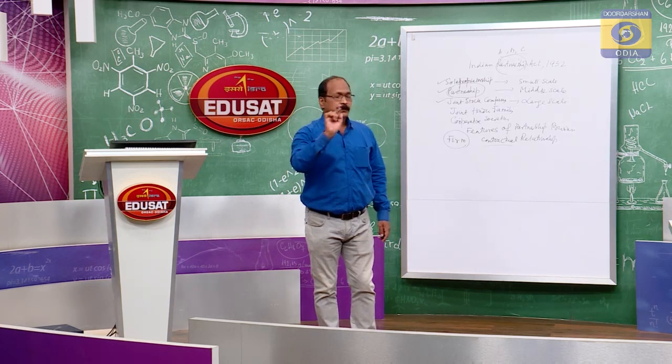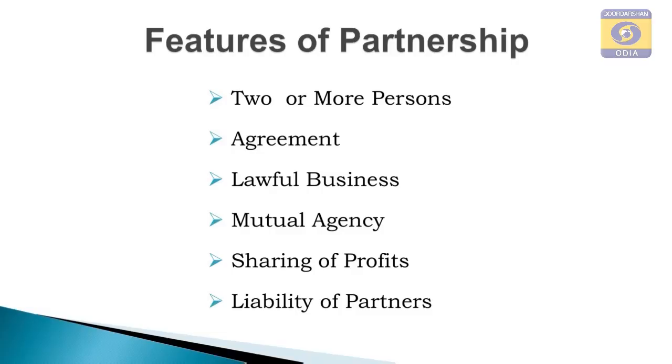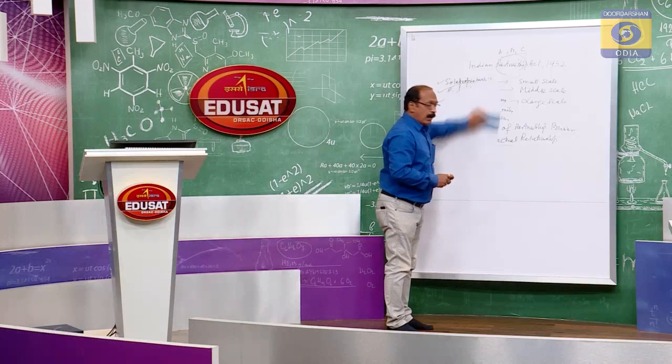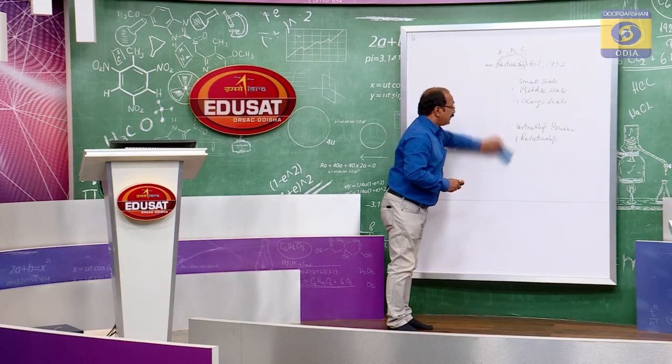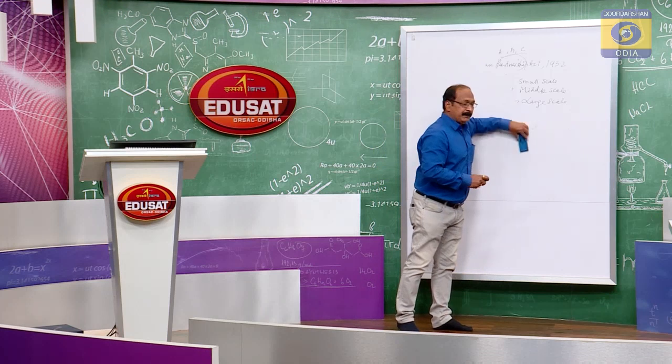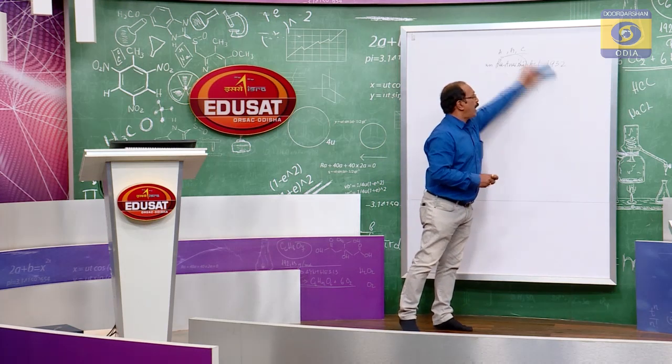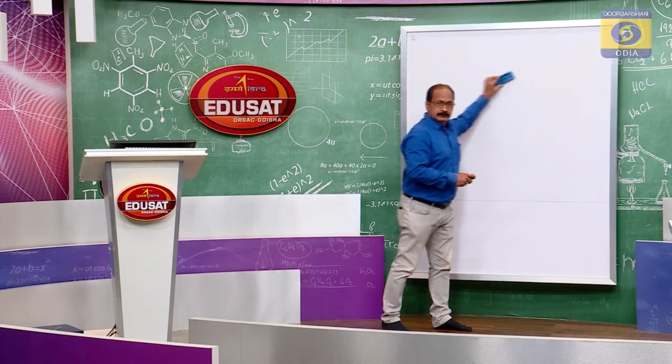Okay. Then the important feature is sharing of profits. My students, the person, he may be an individual or a group of persons. When they start the business organization, what is the aim? What is the objective? The important objective is to earn profit. So, profit is needed to operate the business for various reasons. Why is profit required?